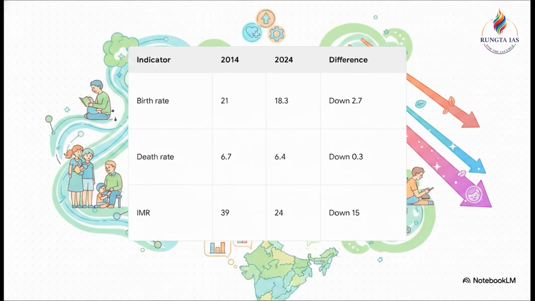Exactly. And please, note down these exact data points for your mains answers. Between 2014 and 2024, the national birth rate fell from 21 down to 18.3. The death rate saw just a marginal dip, going from 6.7 to 6.4, but look at that crucial metric, the infant mortality rate. We're talking about a massive 15-point drop, coming down from 39 to 24. Honestly, that is a phenomenal national achievement.